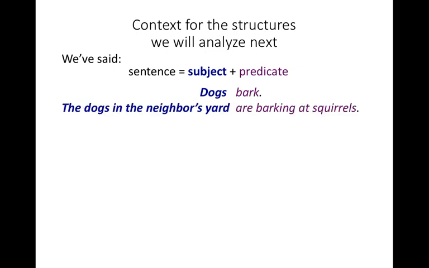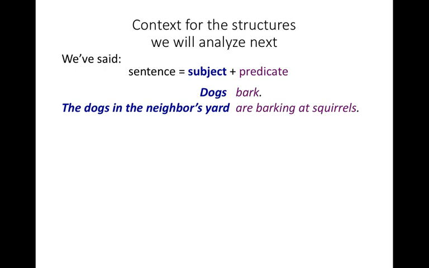For example, if the subject noun phrase has some modifiers in it, we could have the dogs in the neighbor's yard. And if the predicate has some complements in it, we could have are barking at squirrels. Either way, every sentence is made up of a subject and a predicate, and there's nothing left over. Everything in the sentence goes either into the subject or the predicate.